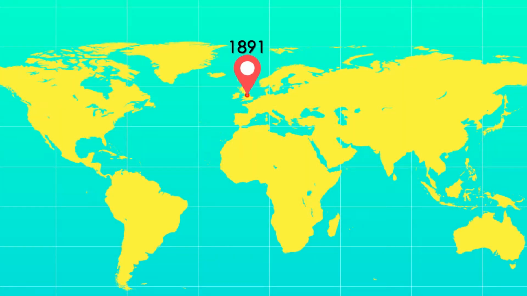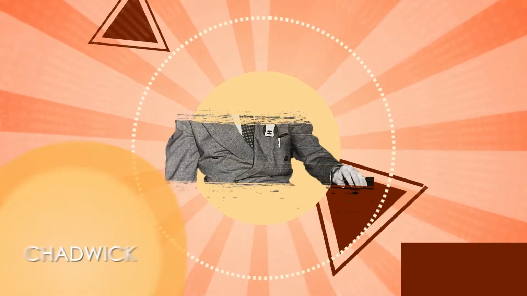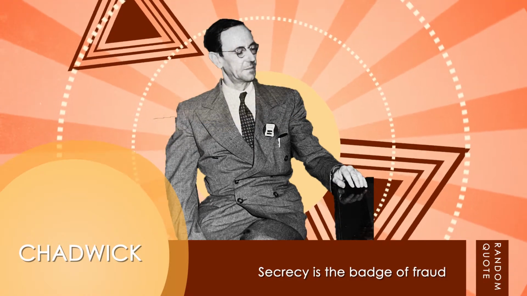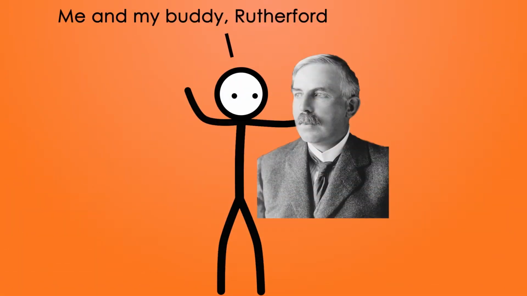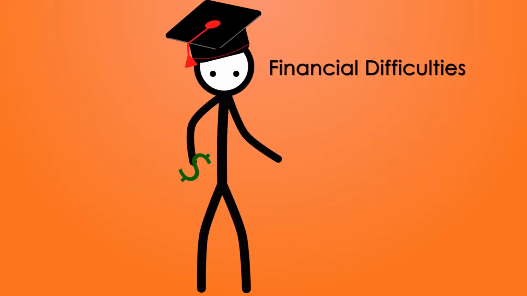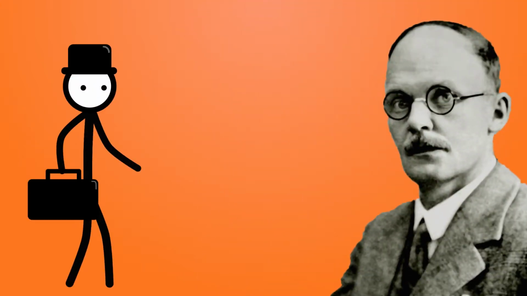James Chadwick was born on October 20, 1891, in England to a poor family. Chadwick began studying in Victoria University in Manchester in 1908, and in 1910 he was working in Rutherford's laboratory on research projects. During the time in the university, Chadwick struggled with financial difficulties until he received his master's in physics at age 21. After, he went to work in Geiger's laboratory in Berlin, Germany, but World War I broke out